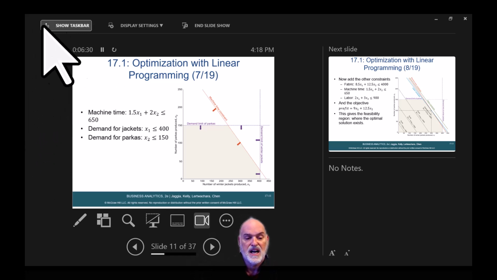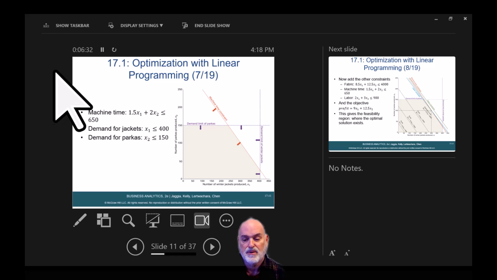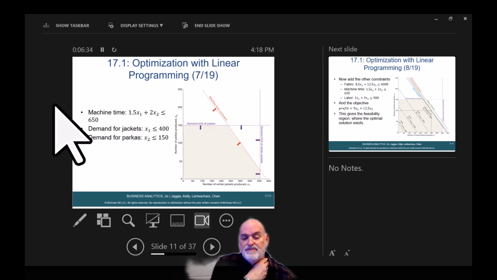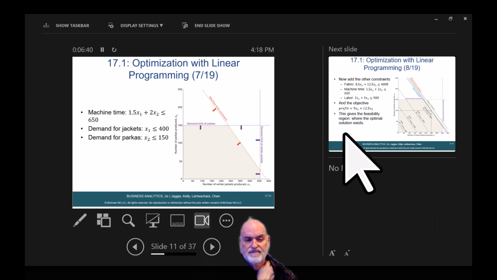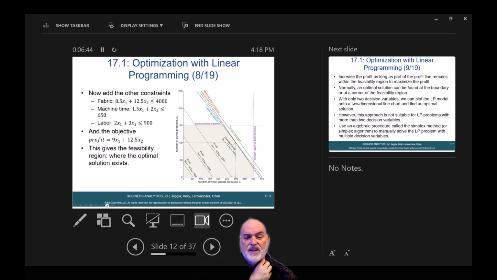Here's the machine time, demand for jackets, and demand for Parkers, and this is all plotted. Now add the other constraints, the fabric, machine time, and labor, and the objective. This gives the feasibility region where the optimal solution exists.